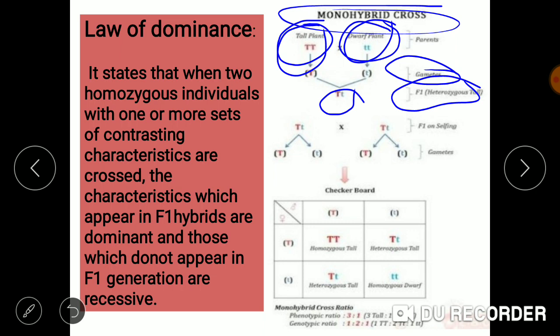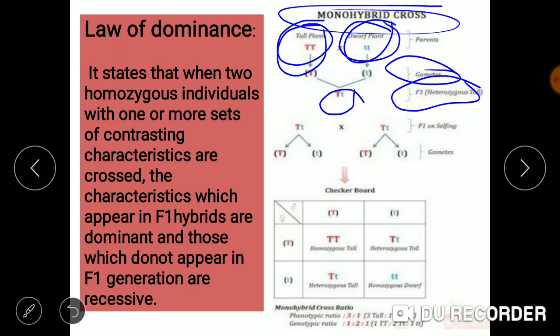Heterozygous means both the alleles are present, capital T also and small t also. While the parents on the other hand were homozygous. Tall plant was represented by capital T, so both the alleles were homozygous. While here the alleles are different, so it is considered to be heterozygous. So the hybrid offspring obtained was heterozygous.